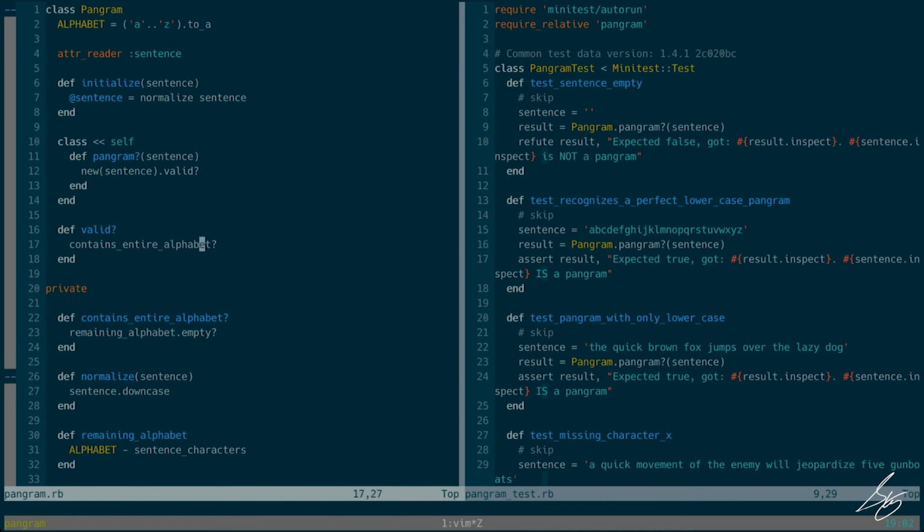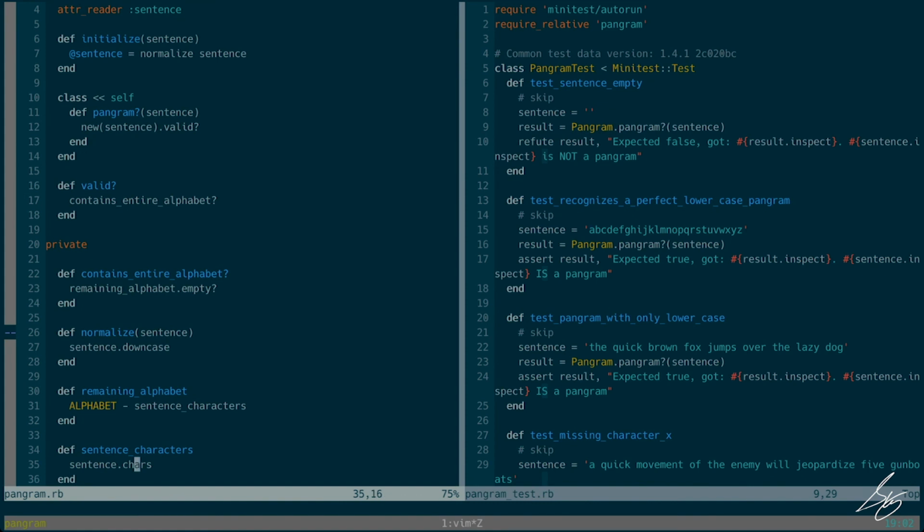Okay, cool. So what does it mean for it to be valid? Well, does it contain the entire alphabet? All right, how do I determine if it contains the entire alphabet? Well, the remaining alphabet is empty. Cool, what's the remaining alphabet? I take my alphabet and I subtract the sentence characters from it. All right, how do I get sentence characters? I take my sentence and I ask for the characters.